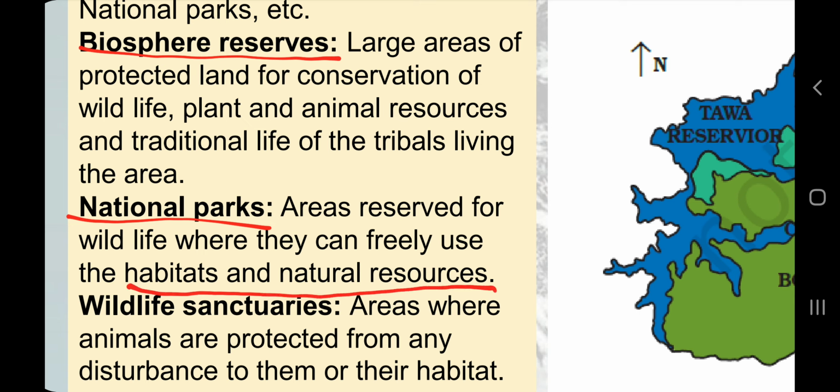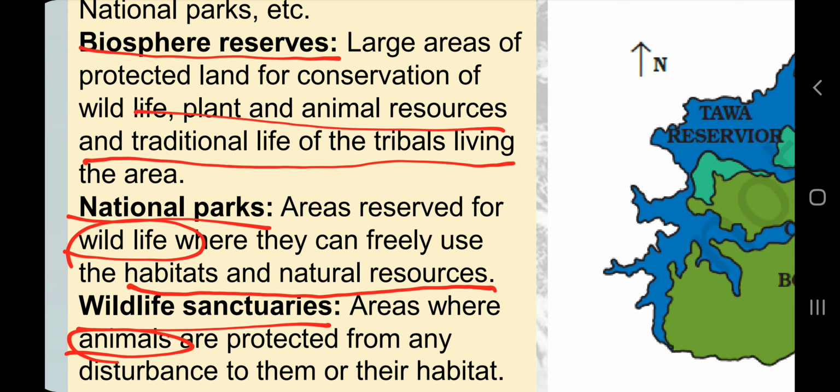Again, protected land. Wildlife sanctuaries are areas where animals are protected from any disturbance. So at class 8 level, you can see the differences. Here we are talking only about animals, here we are talking about wildlife and other resources, and here we are talking about plants, animals and traditional life. So a biosphere reserve will be a very large area.